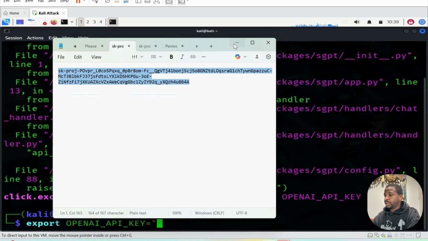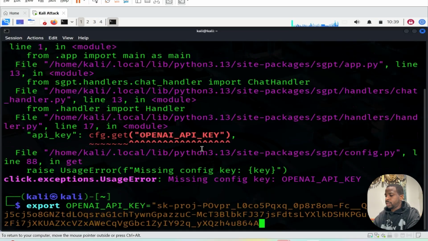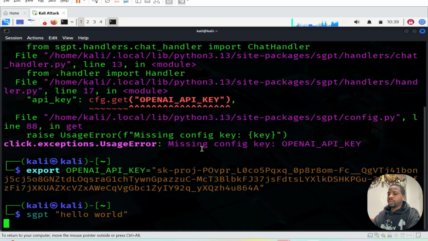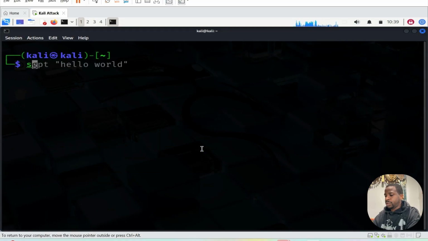If you didn't do part 1, it's going to be a little tricky. Paste it. Okay, let's see. It's thinking. All right, so you see, we already have Shell GPT installed. Hello, how can I assist you today? Okay, let's go. I'm going to keep clearing my screen because I really want you guys to see. So SGPT is already up.